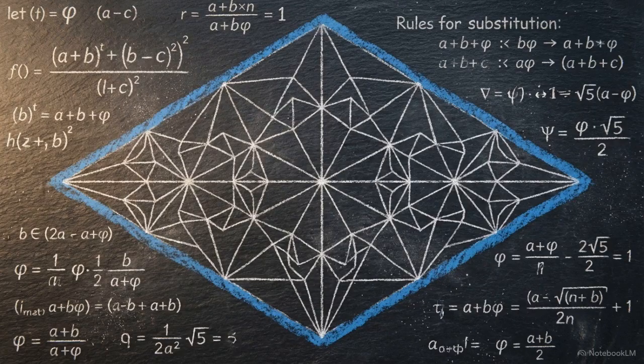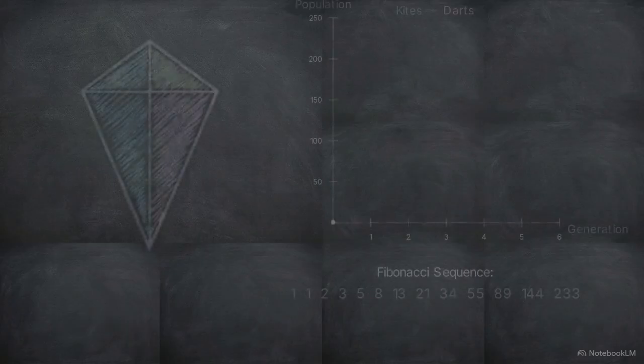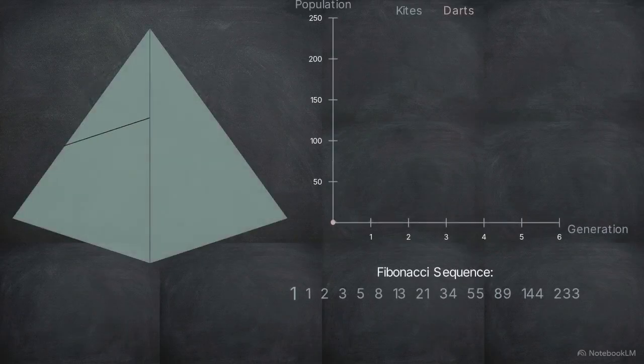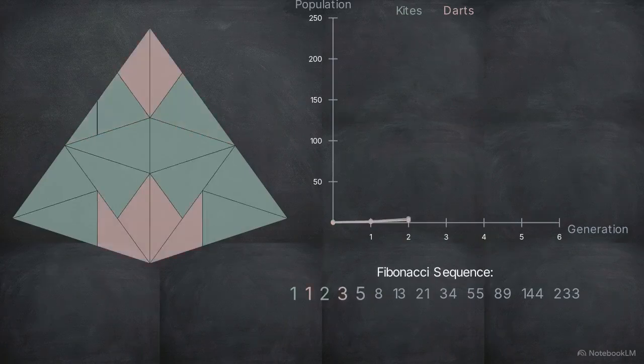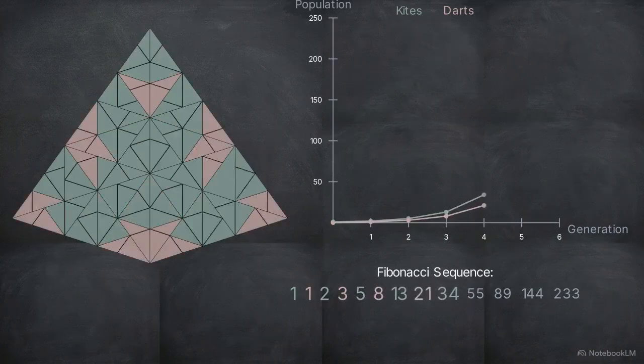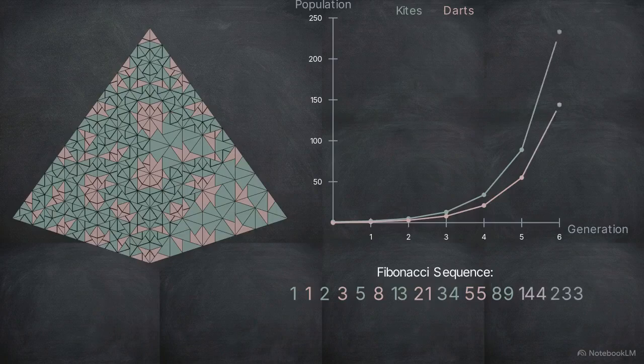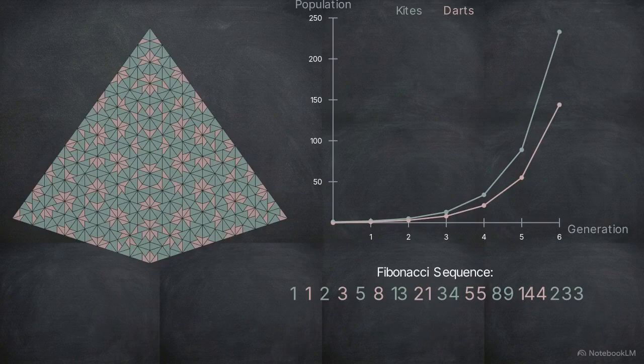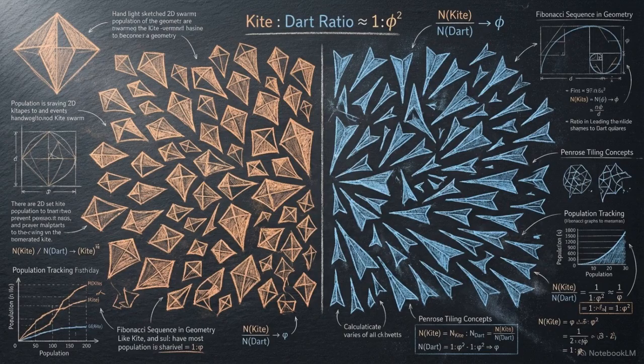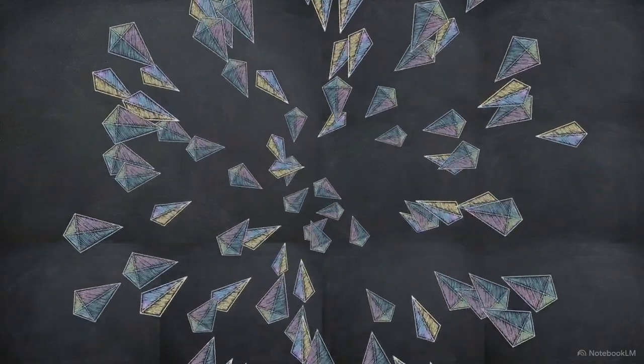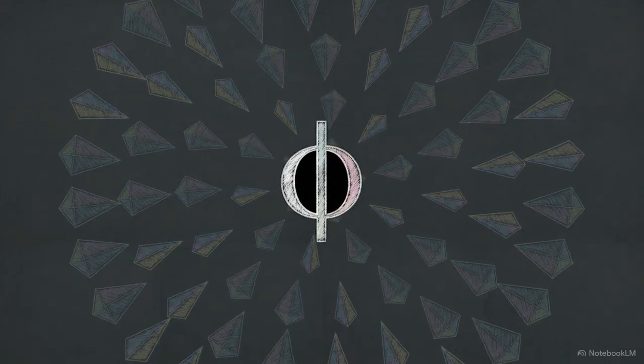This aperiodic growth is driven by substitution rules, specific processes of inflation and deflation that dictate how these tiles hierarchically subdivide to generate larger structures. Through deflation, kites and darts decompose into smaller shapes, rapidly multiplying. A graph tracking the generated population at each step maps perfectly to the integers of the Fibonacci sequence. Because the population follows the Fibonacci sequence, the ratio of total kites to total darts in any sufficiently large Penrose pattern absolutely converges on the constant phi.